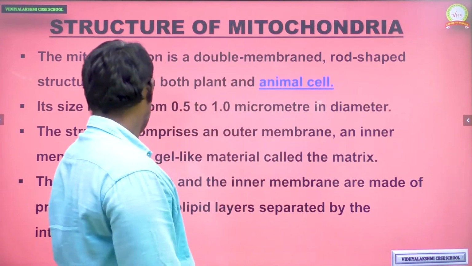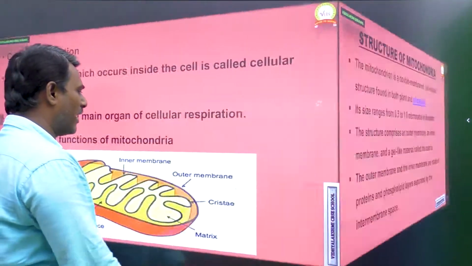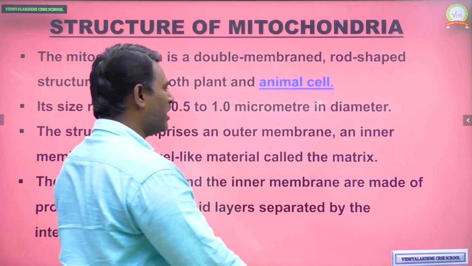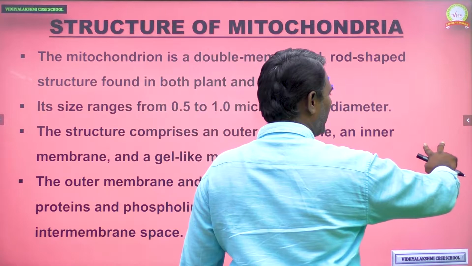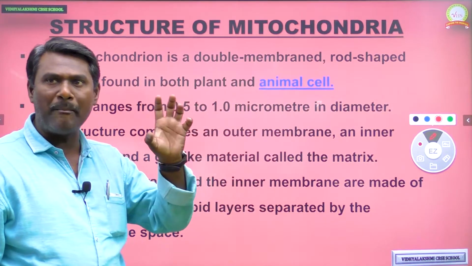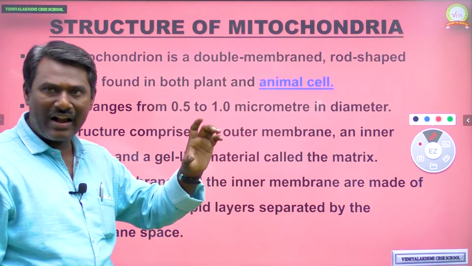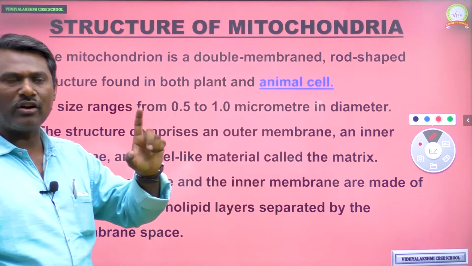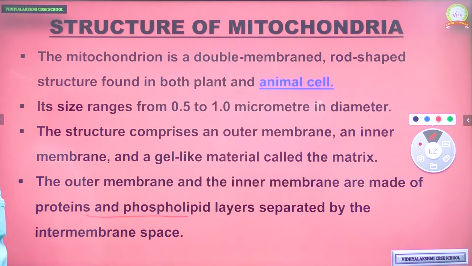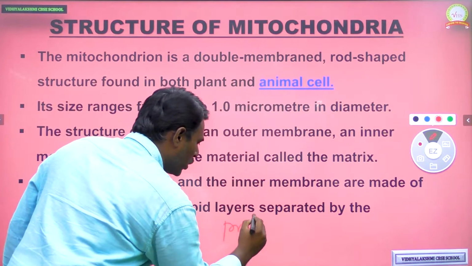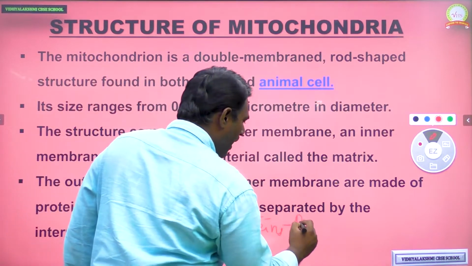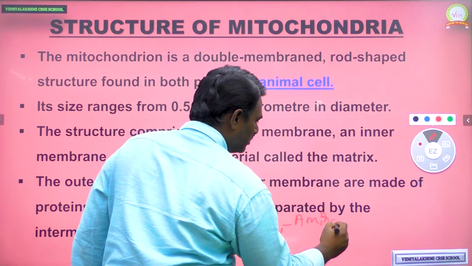Okay, next, the outer membrane of mitochondria. The outer and inner membranes of mitochondria, both of which are very important, are made up of proteins and phospholipids. As you know, proteins are made up of amino acids.